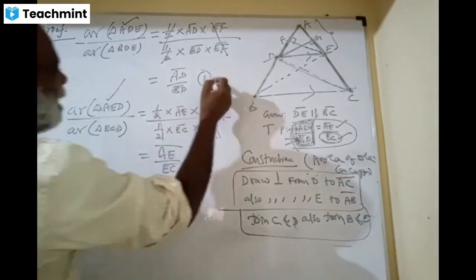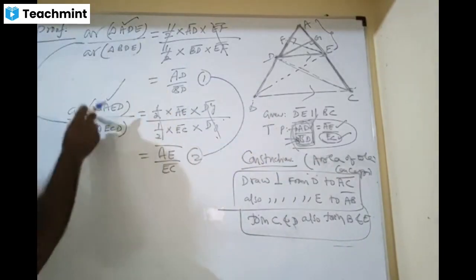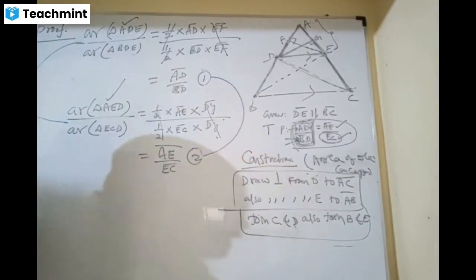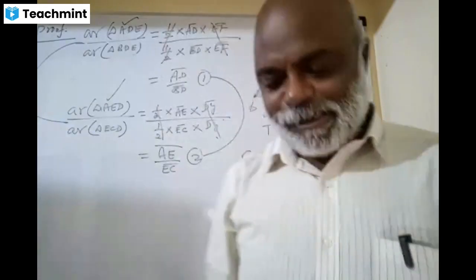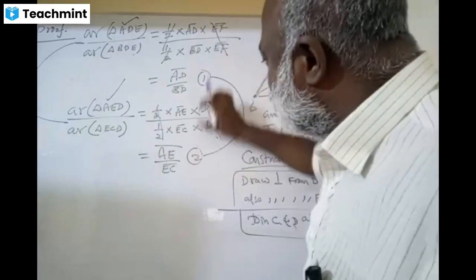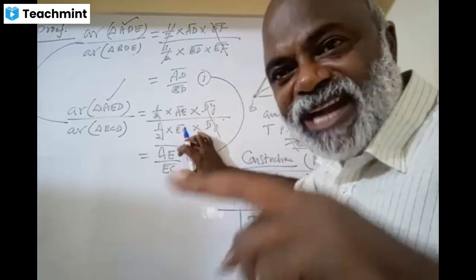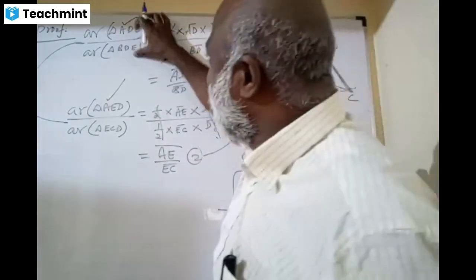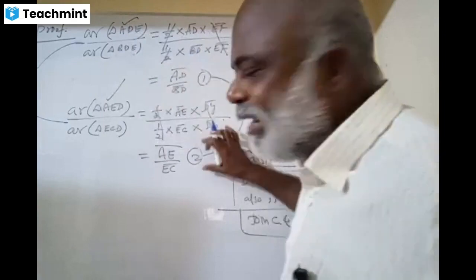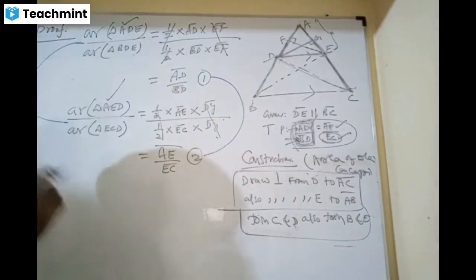If I can say these two are equal, then automatically these two will be equal, or not?